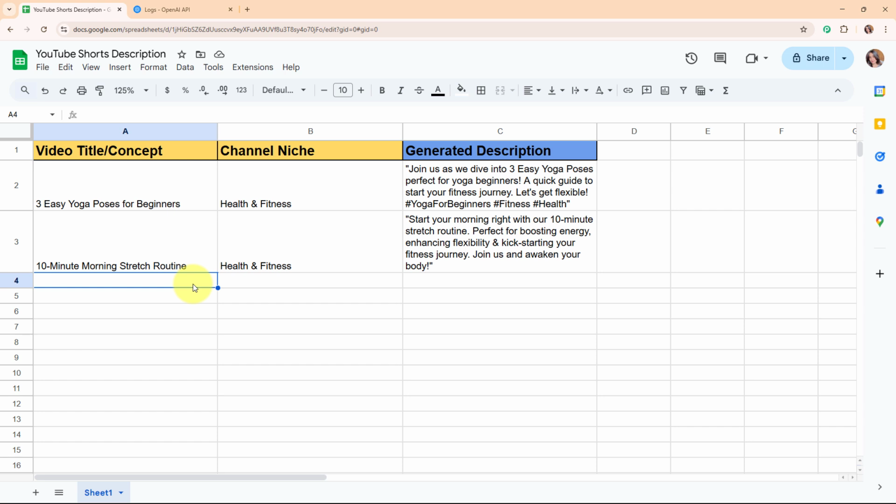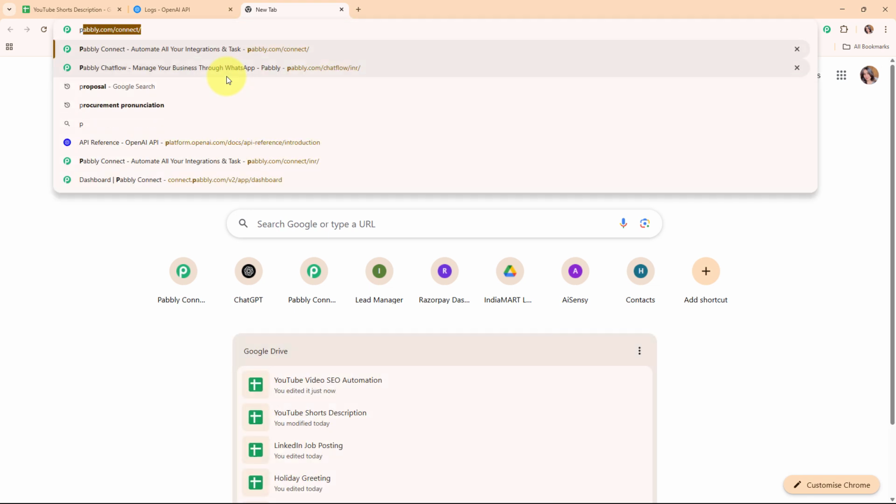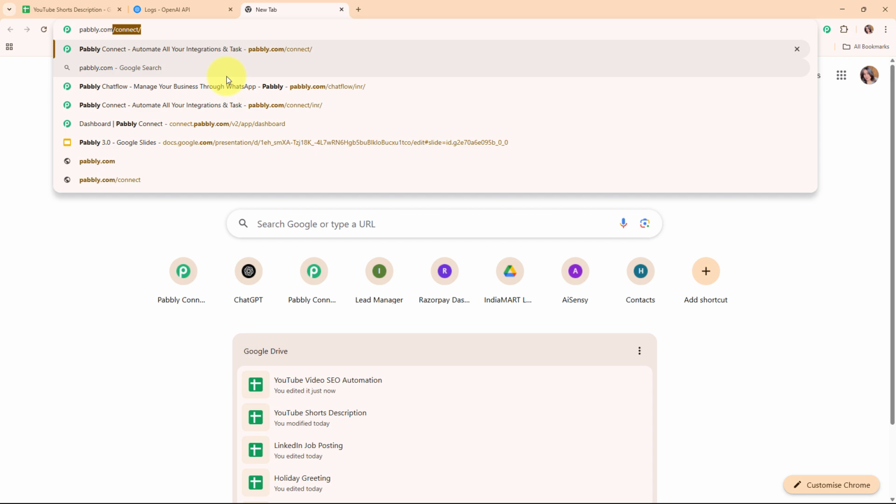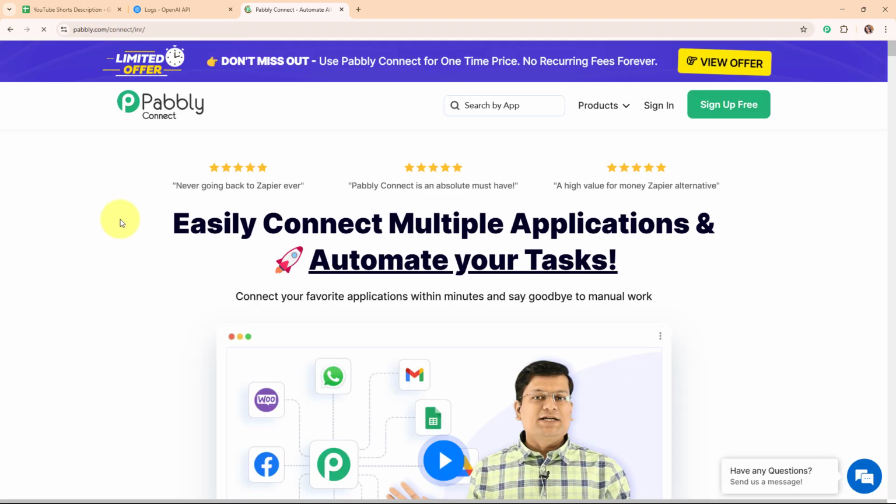Now here in this video we are going to learn step by step how you can set up this automation by simply connecting your Google Sheets with your OpenAI account and Google Sheets using an automation software named Pabbly Connect. So to access Pabbly Connect, you have to search for pabbly.com/connect in your browser and it will take you to the homepage of Pabbly Connect.